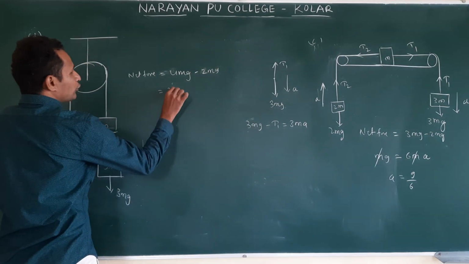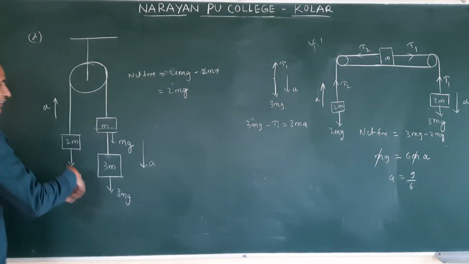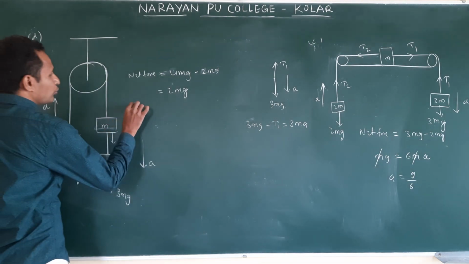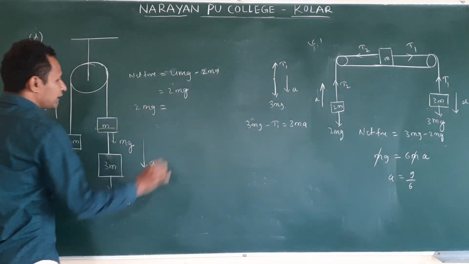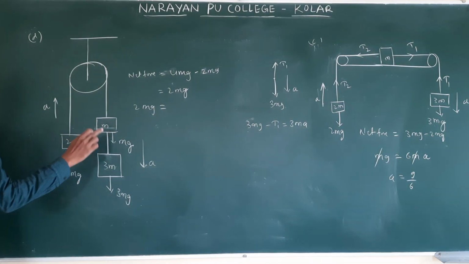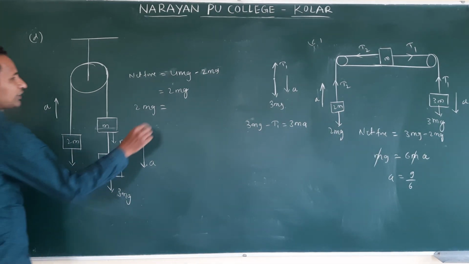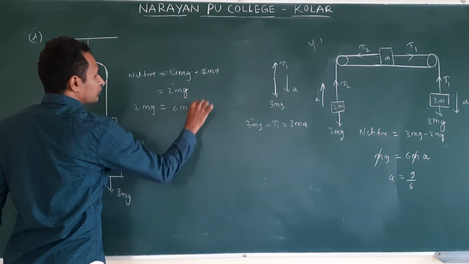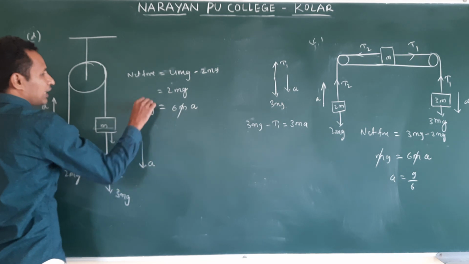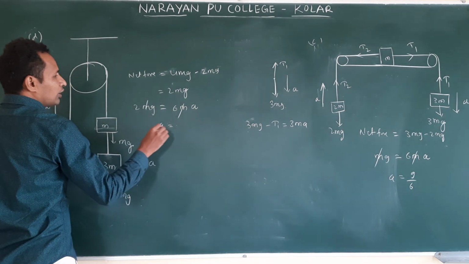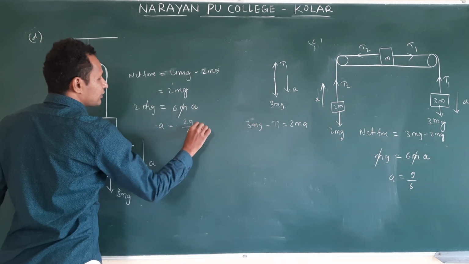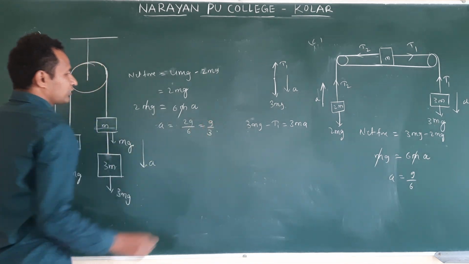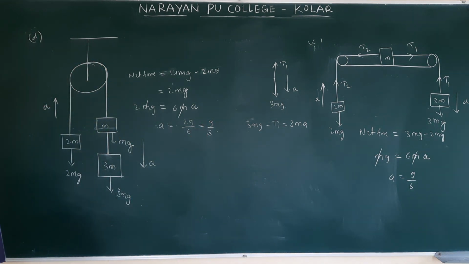Then this will be 2mg. This causes acceleration in the system. So this 2mg is equal to the total mass, 2m, m, 3m, this is 6m a. The m cancels. A is equal to 2g by 6, this is g by 3. Check. Yes, it is g by 3.